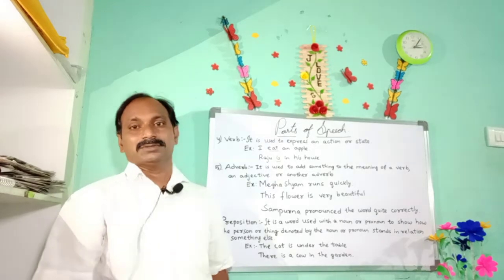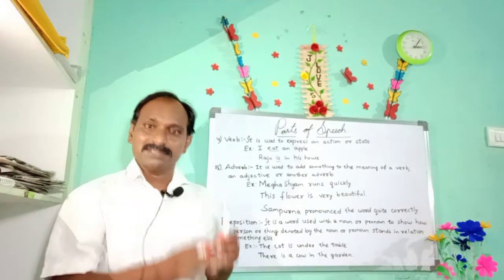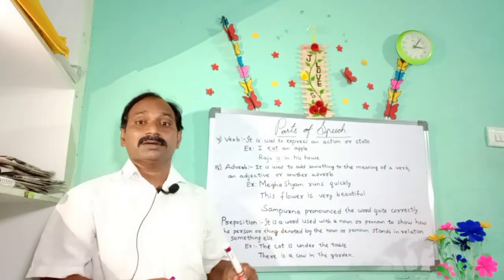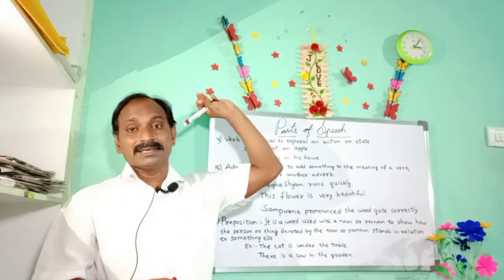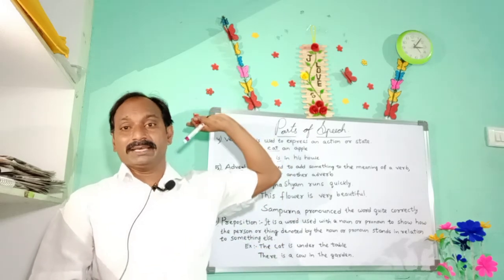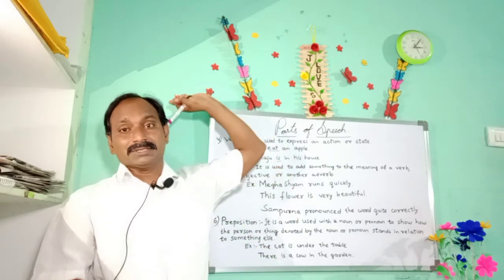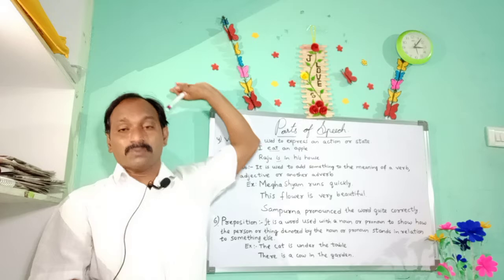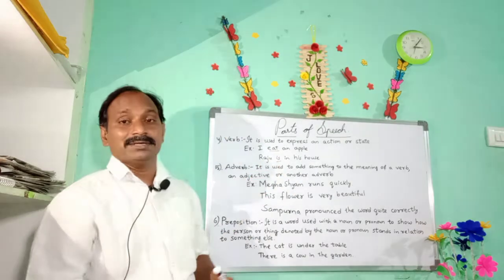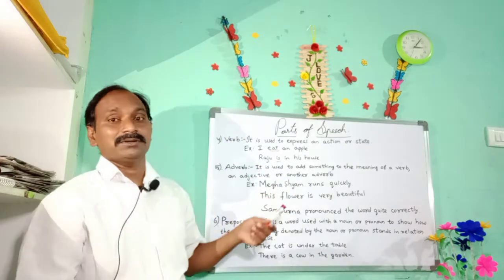Raju is in the house. So that means is is there, and now it is denoting present time. Raju was there in the house, in the sense that Raju was there before. At present he is not there. So this word is a time-denoting verb, and that is also called a verb.